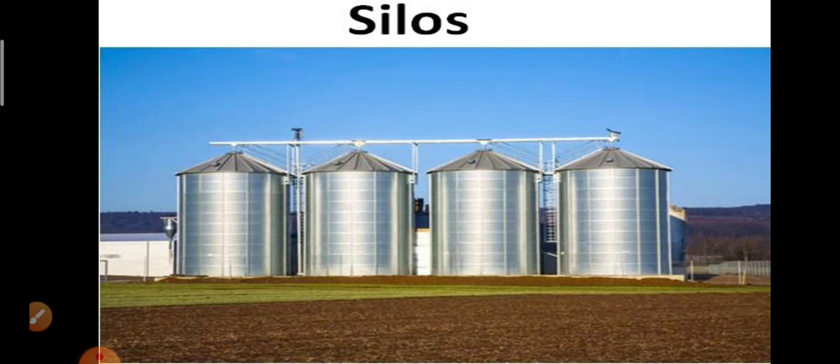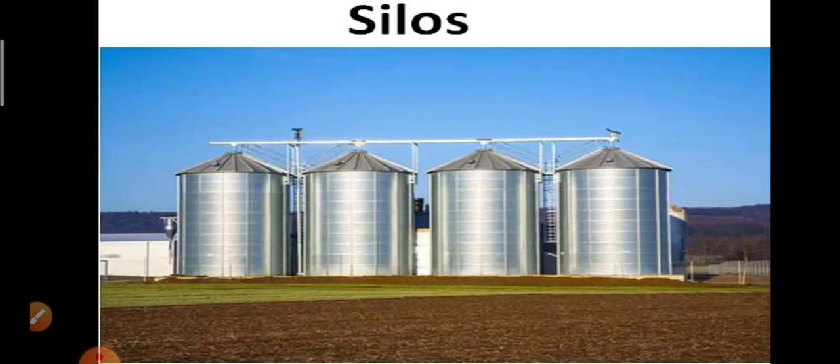Okay, with this, the last concept in this chapter is food from animals. We may consume food from plants as well as animals.